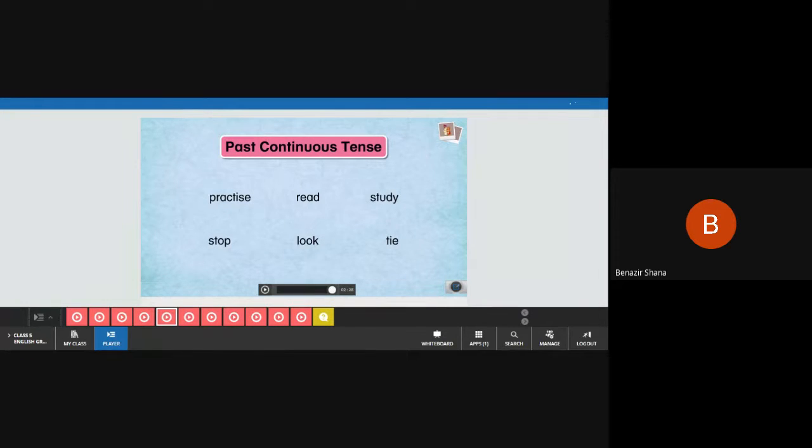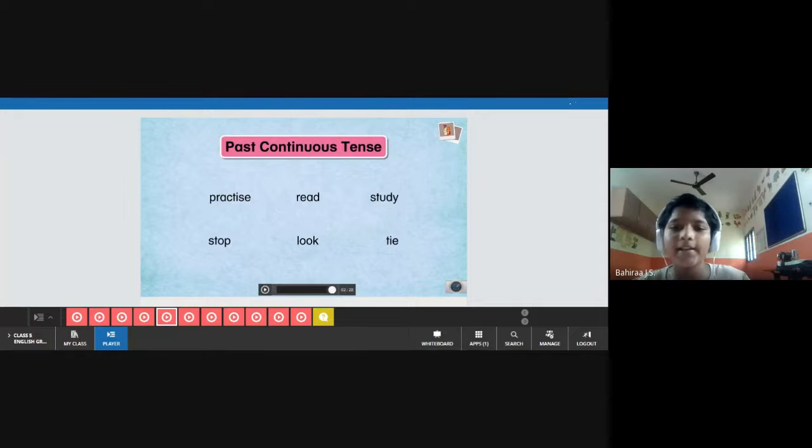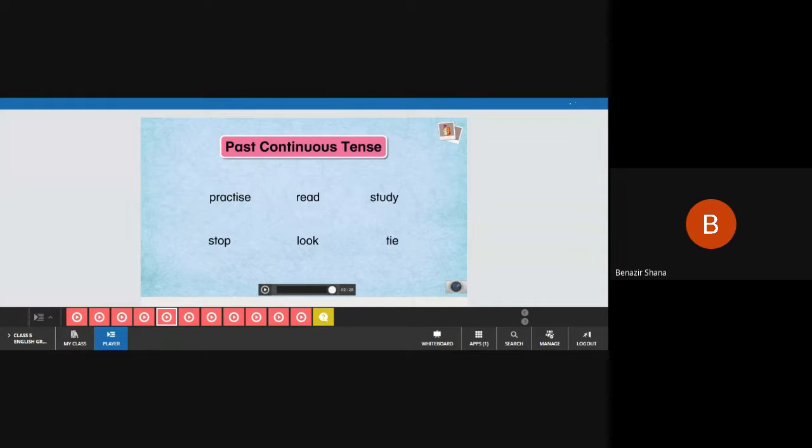Yes, Bahira. Can you say me a sentence using the next one? Okay, study. I was studying yesterday. Okay, can you use that study for the plural subject? So you used a singular subject, right, Bahira? Use some plural subject like they, we.